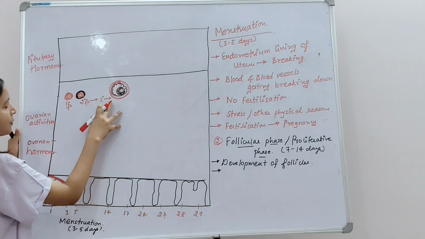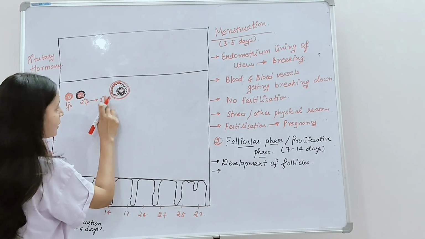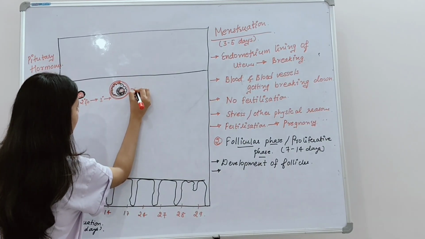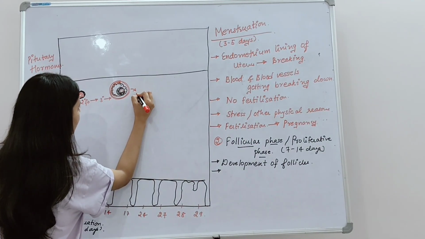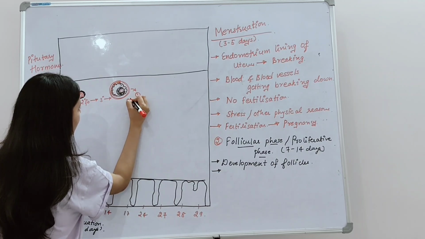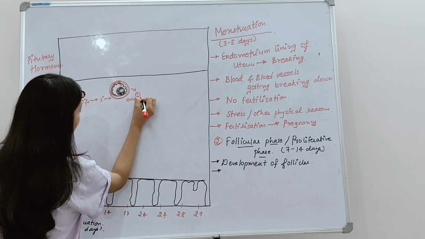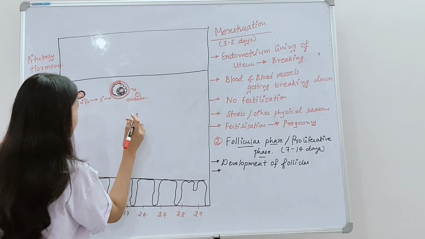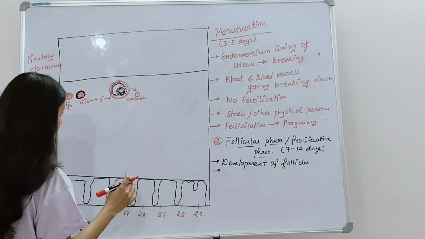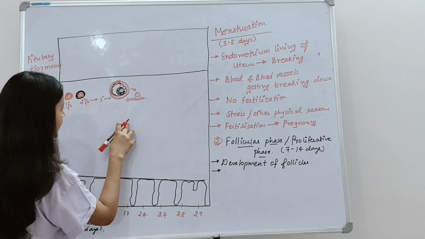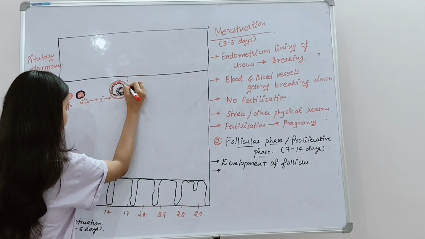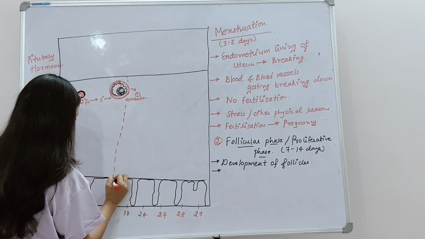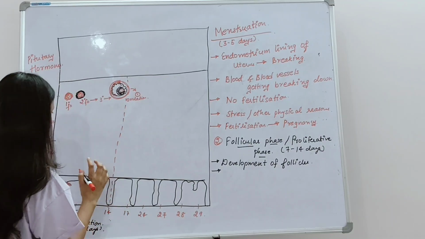Okay. So at this point of time, the tertiary follicle, when it turns into the Graafian follicle, and Graafian follicle, it leads to what? Ovulation. Means what? The egg is released out. Okay. And actually the ovulation takes place at the 14th day of the menstrual cycle.